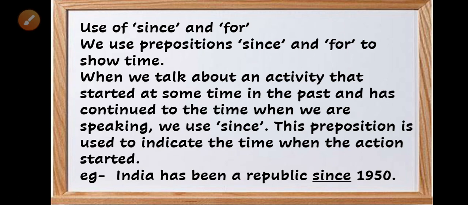Use of since and for. We use the prepositions since and for to show time. When we talk about an activity that started at some time in the past and has continued to the time when we are speaking, we use since. In a way, we can say the action is not yet complete. This preposition is used to indicate the time when the action started.